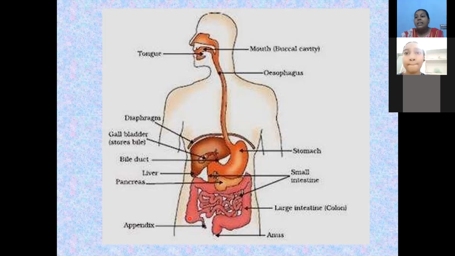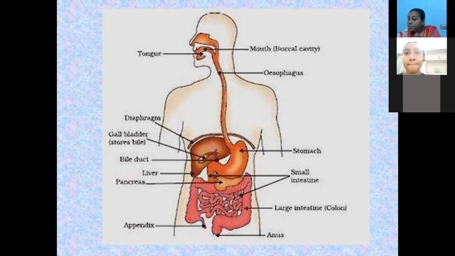After the small intestine, the large intestine is there. Actually, digestion ends with the small intestine itself. Now, what is the role of the large intestine? The digested food enters the large intestine after the small one. The large intestine is wider in structure and helps in the absorption of water from that food.